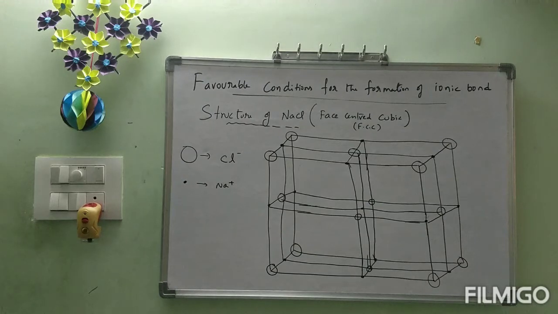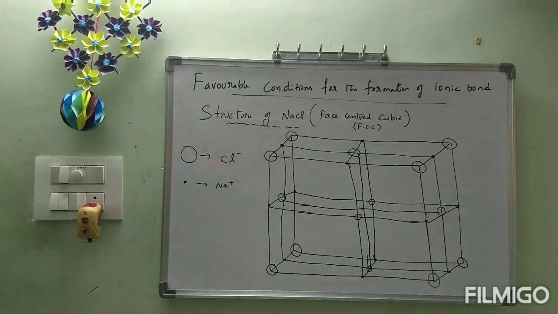I have shown the left side representation also. Those big circles are all Cl minus ions. Dots are nothing but Na plus ions. Draw this one. You will understand the structure of this NaCl.